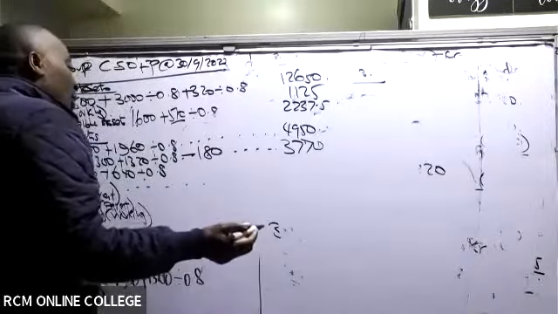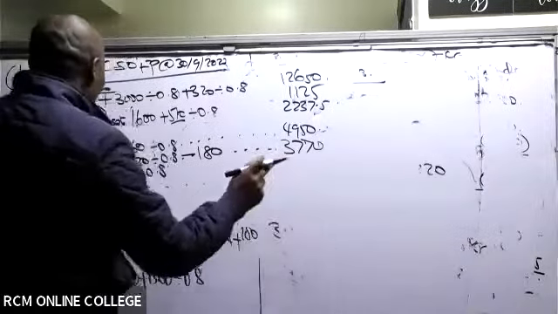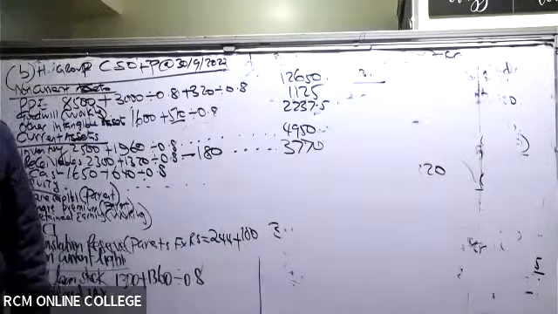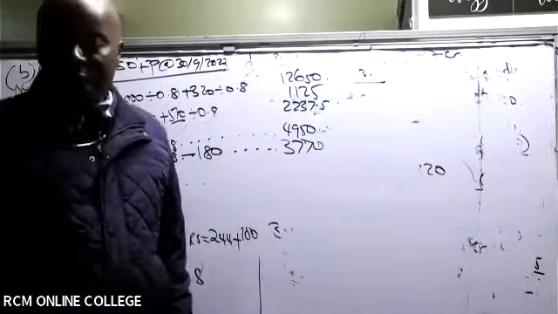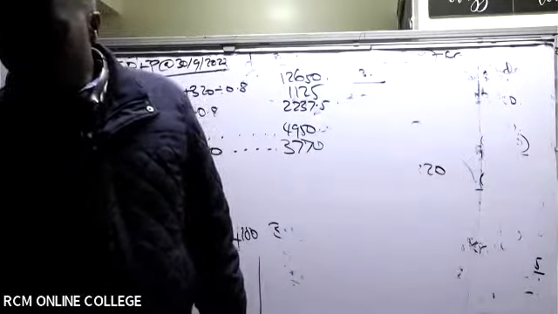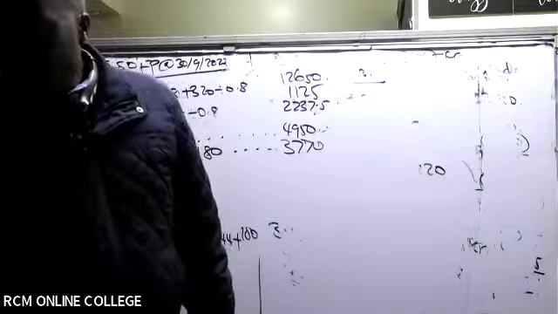From there, ladies and gentlemen, we come to cash. There's no cash in transit. Please give me this figure here. 2450. So for cash, they're giving me a figure of 2450. No adjustment at all. 2450.